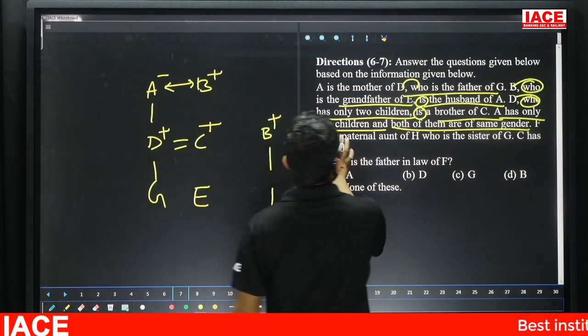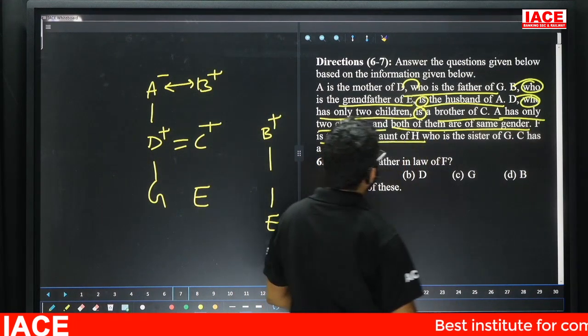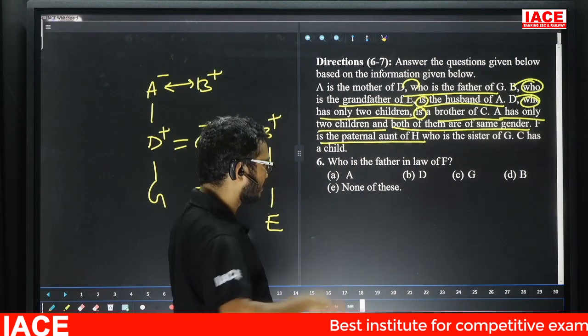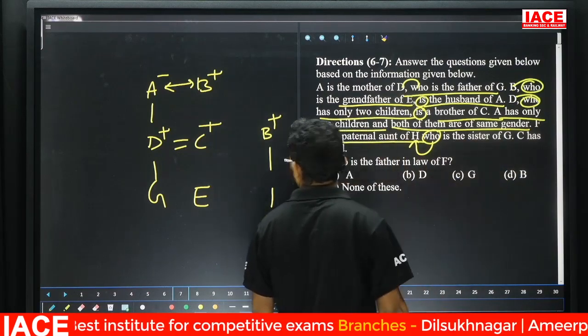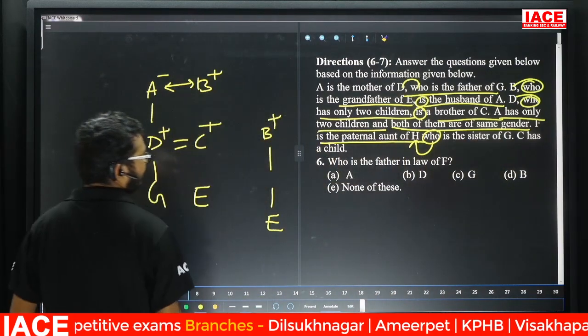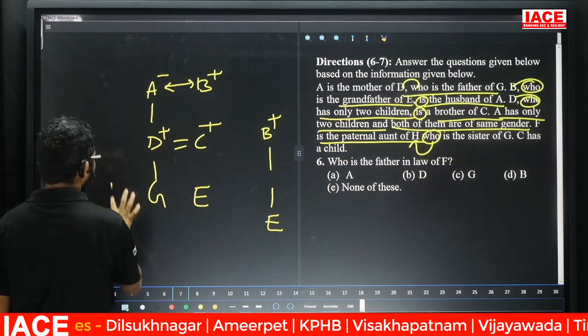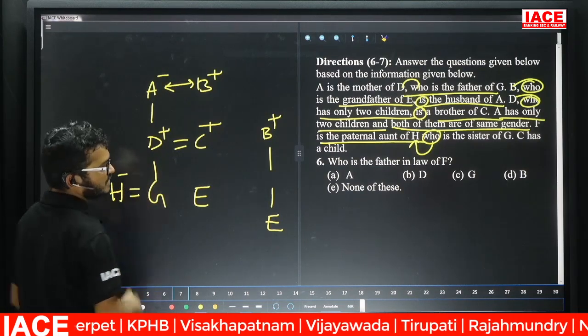Next, F is the paternal aunt of H. F is paternal aunt of H. Next, leave it. Who is the sister of G? Who qualifies here? H is the sister of G. Yes, friends, check here. They mention is what? H is the sister of G.